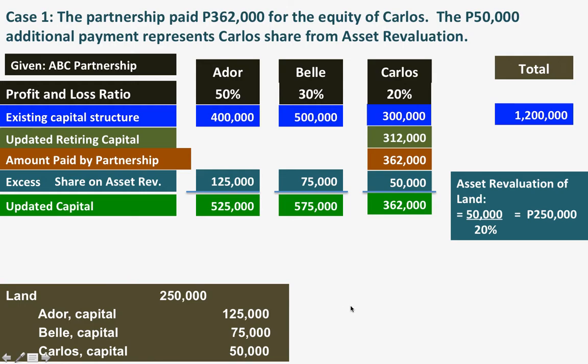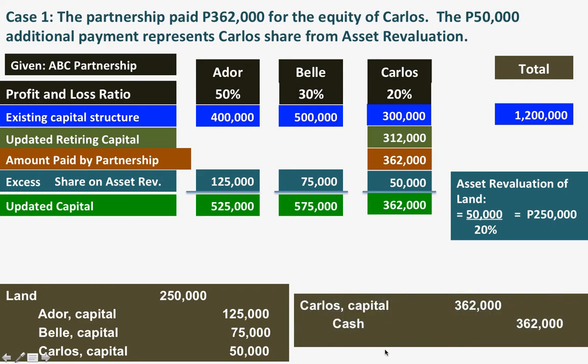Okay. Now, if the payment will be given to Carlos for his retirement, the partnership will issue cash to Carlos at 362,000. So in this case, Carlos is no longer a partner in the partnership. So our capital will now consist of Ador and Bell with a total of 1,100,000. Okay?